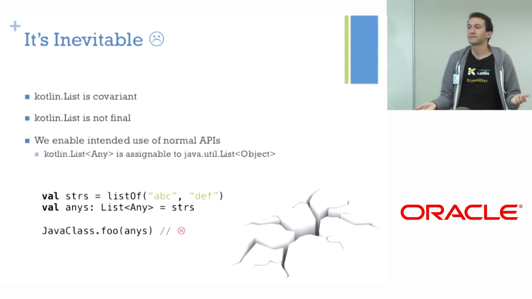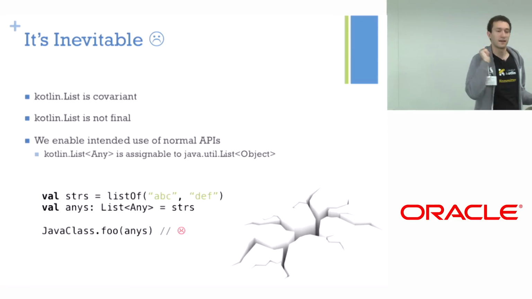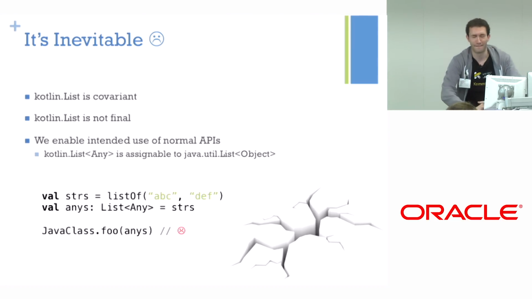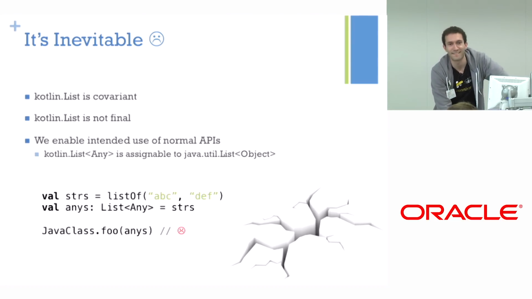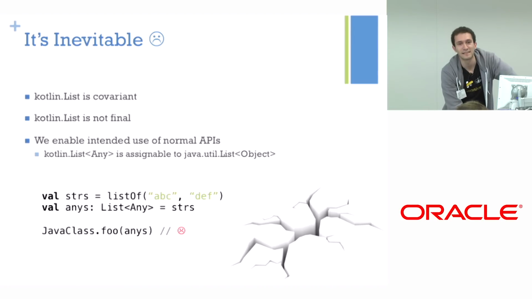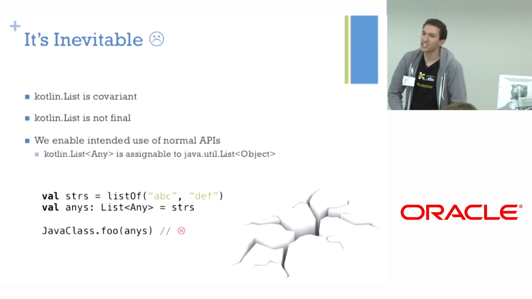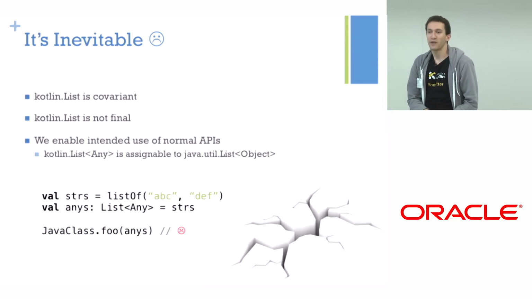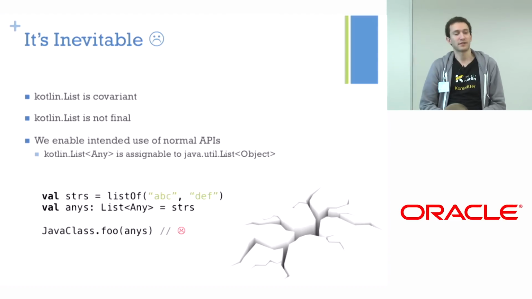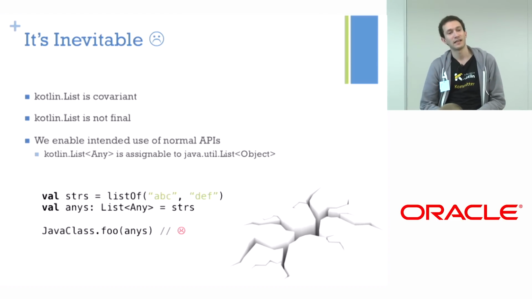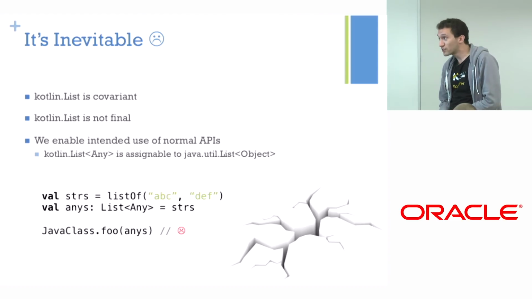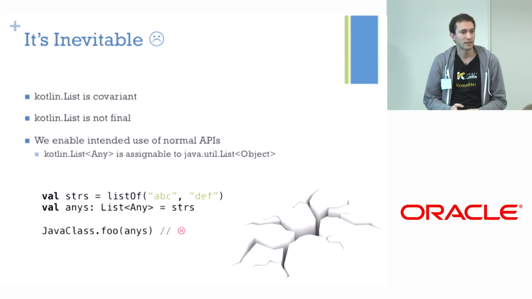Any questions here? So, yeah. A bit deep here, but the problem was that you have a list of objects, not a list of question mark. And you're saying a list of objects is a list of anything in your language. When we see a Java list of object, we allow you to put anything into it. That's right. What do you do with a list of question marks then?